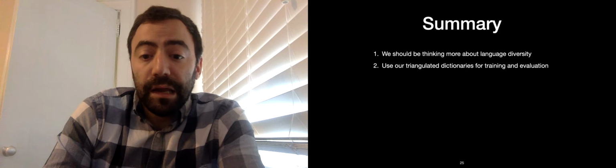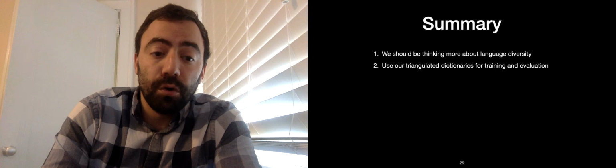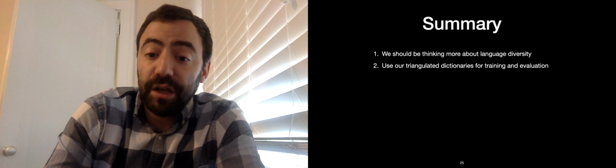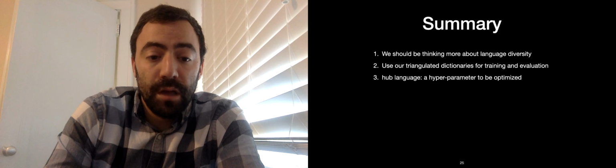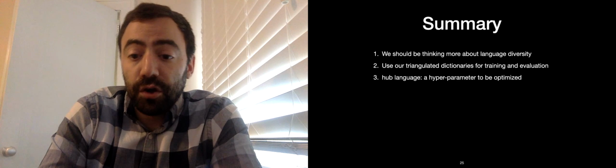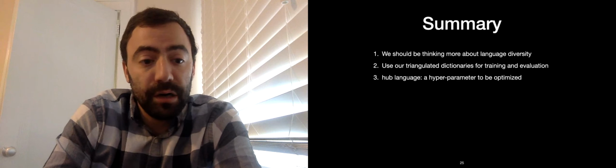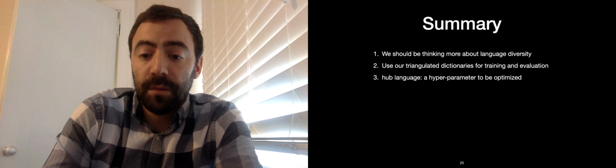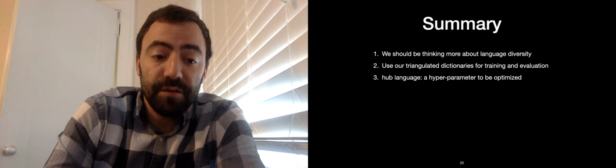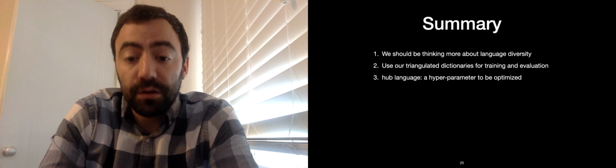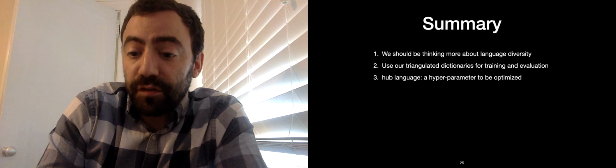To this end, in the hope that we'll steer the community towards more challenging evaluation scenarios, we provide 4,900 training and evaluation dictionaries. Regarding multilingual word embedding specifically, we should consider the choice of the hub language as another hyperparameter to be optimized, as it can have a large impact on the final results, both for lexicon induction and other downstream tasks. Picking the best hub language a priori is not easy, and it is definitely a challenging future research direction.